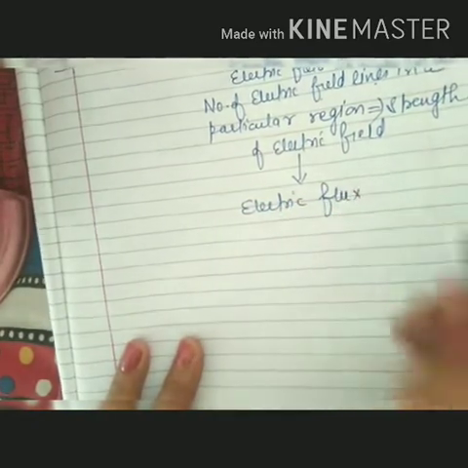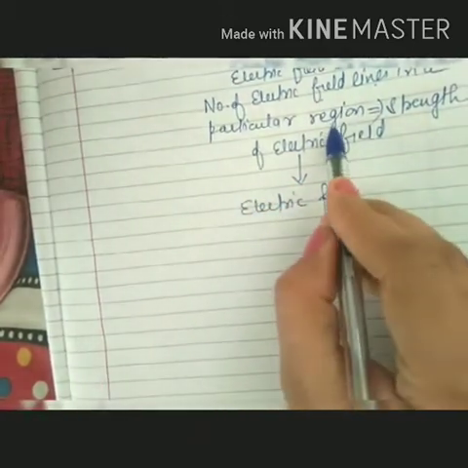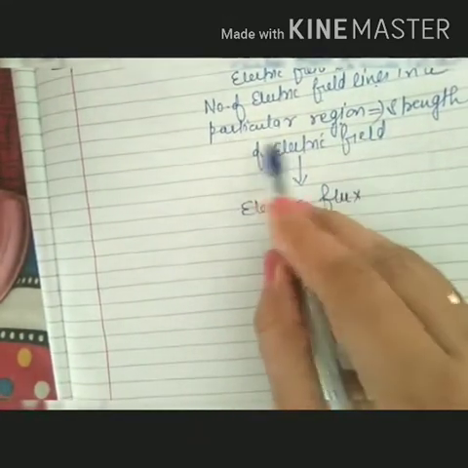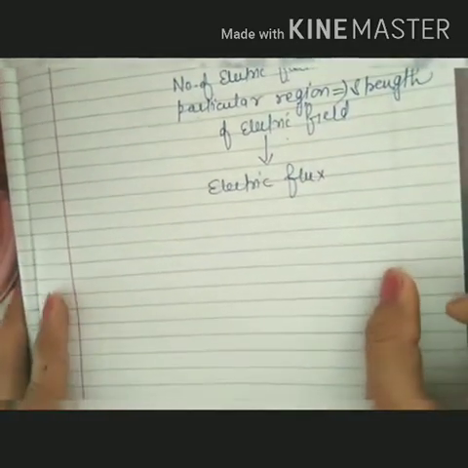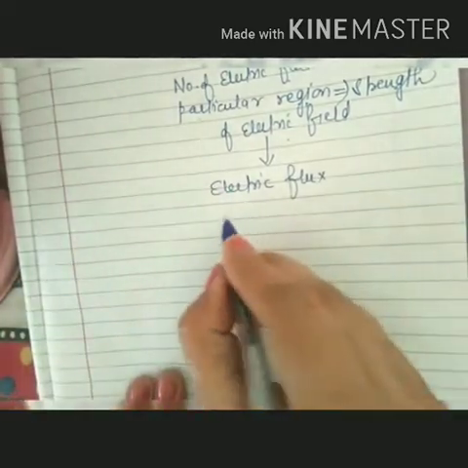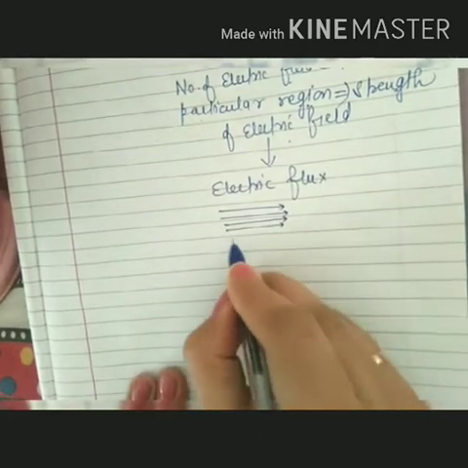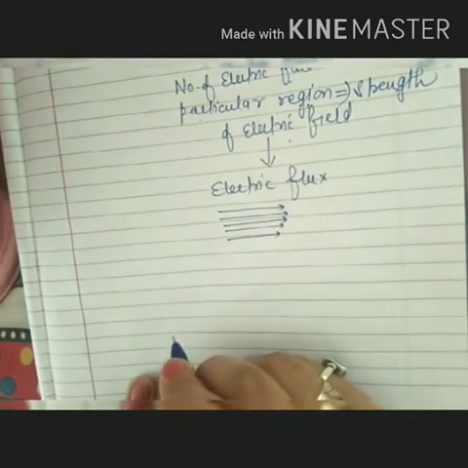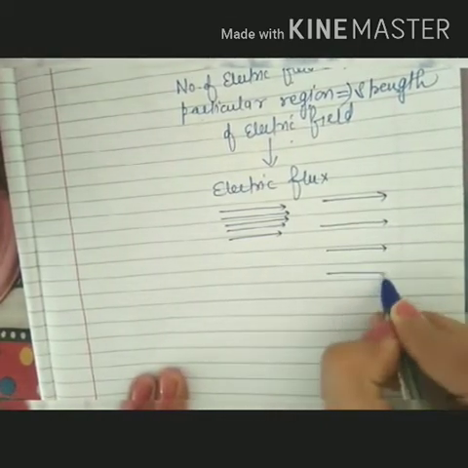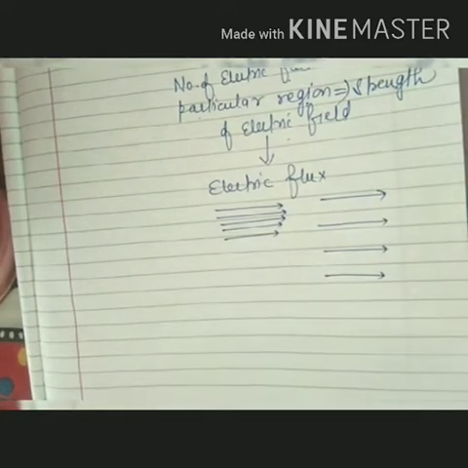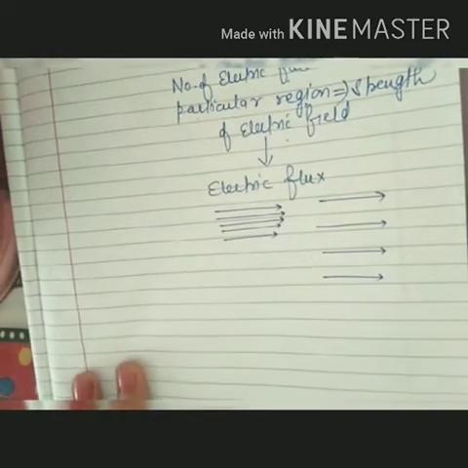So what is electric flux? It is the number of electric field lines in a particular area, in a particular region, in a particular surface. It will tell us about the strength of the electric field. If in a particular region electric field lines are overcrowded, then we will say that the electric field is strong in that region. But if the lines are far apart, then that represents a region in which the electric field is weak as compared to the previous one.